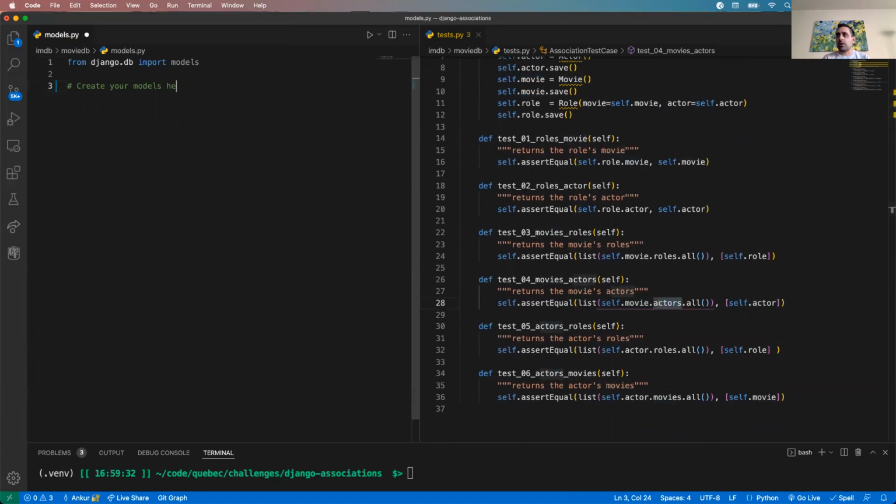So I'm going to do this kind of quickly, but let's create some models. One model we need to create is movie. That's going to be models.Model. Let's say movie has a title. We're not going to create all the relevant fields, but we'll create some models.